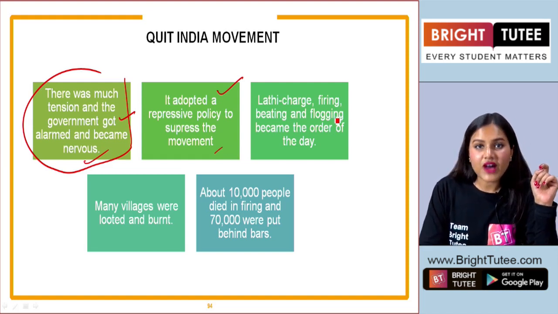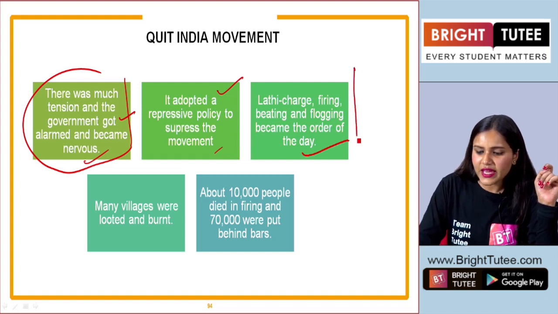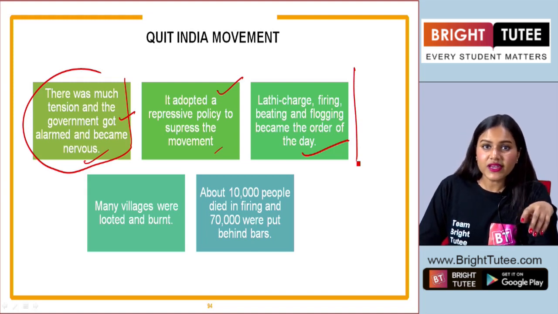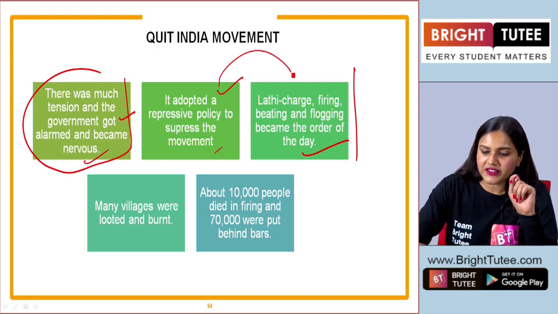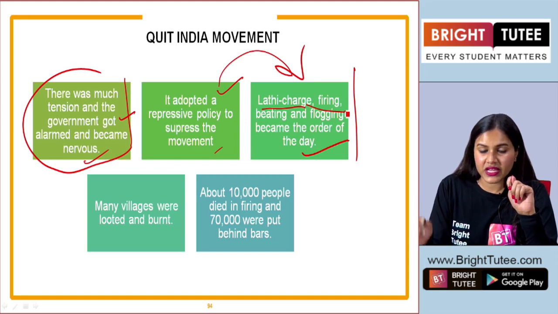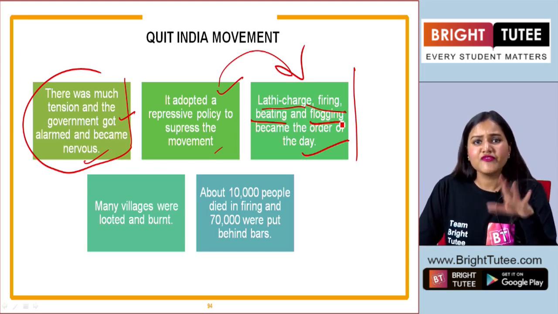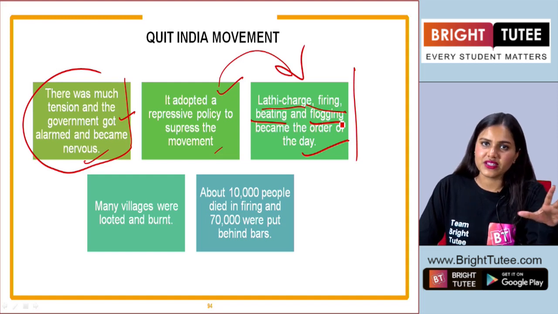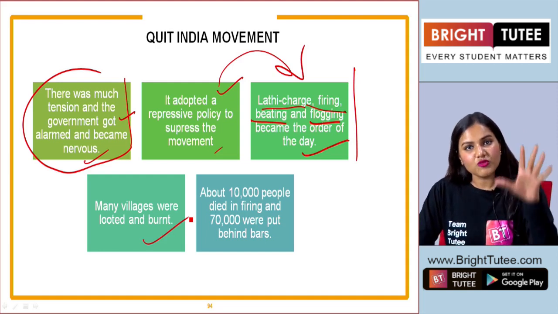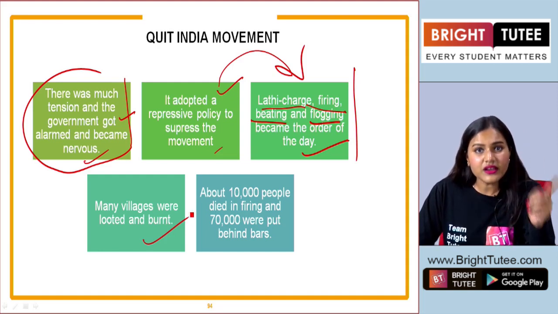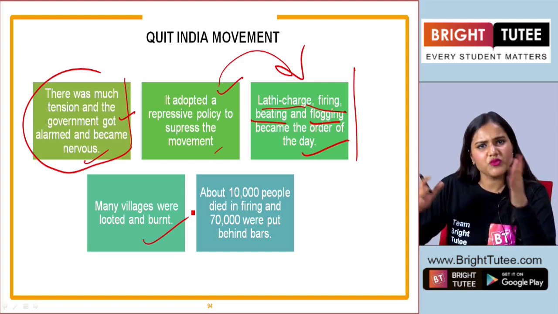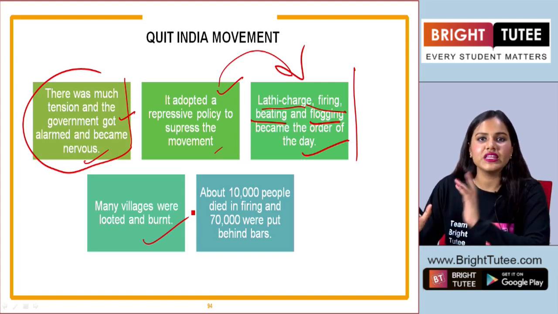So lathi charge, firing, beating and flogging became the order of the day. Like I told you, many people died in this movement because the government adopted repressive measures: lathi charge, firing at people who were creating violence, beating them, flogging, everything. It was now the order of the day to stop the movement. Many villages were looted and burnt. This is how the movement took a violent turn, and learning this, Gandhiji, when he was released, also went on a fast. We will learn about that later on when India finally became independent.